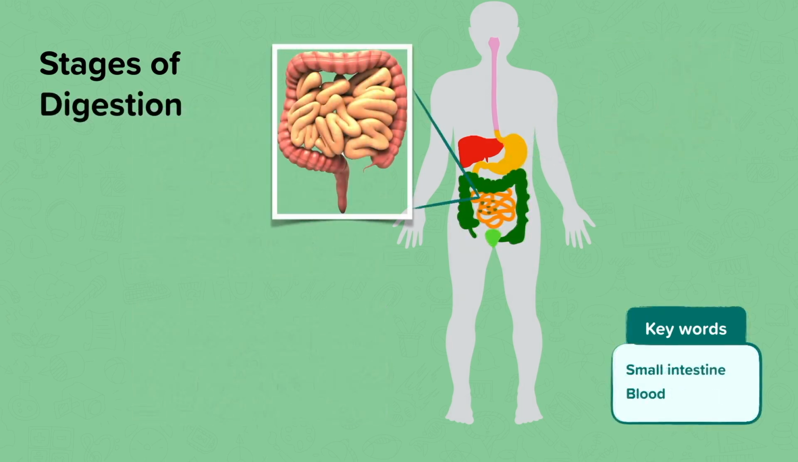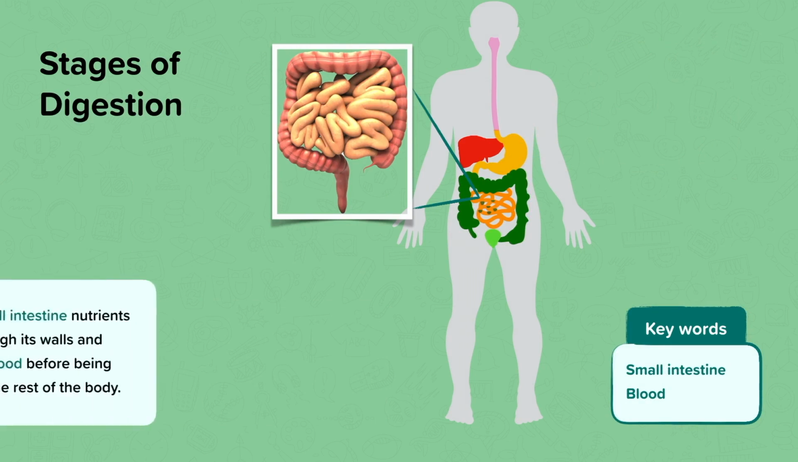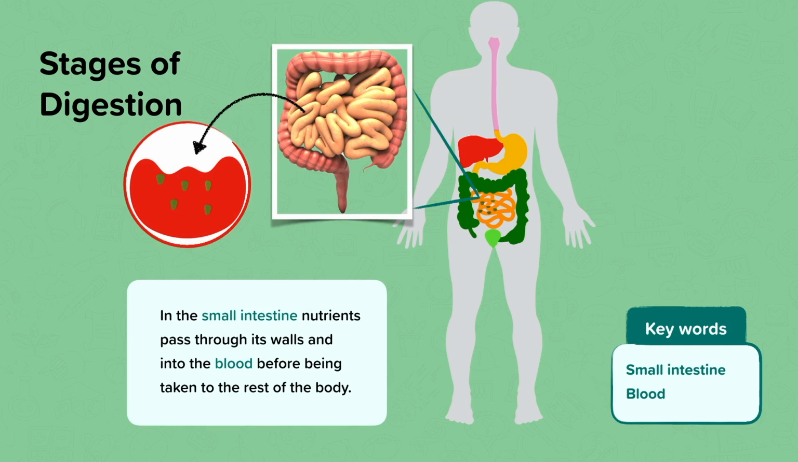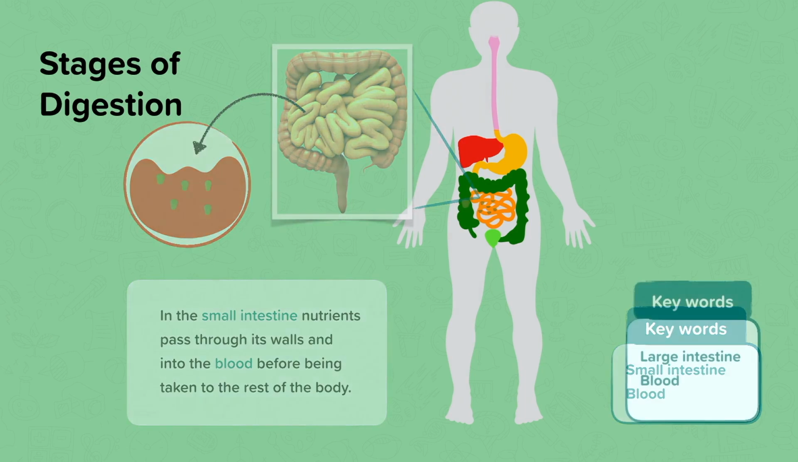The small intestines are the smaller tubes surrounded by a larger tube, which is the large intestines. Inside the small intestines, the food has now been broken down into small nutrients, and the nutrients will pass through the walls of the intestines into the blood. The blood can then carry the nutrients around the rest of the body.